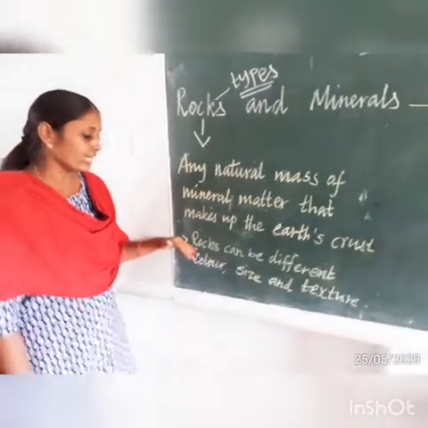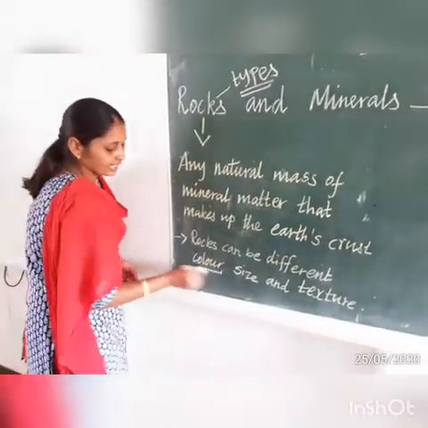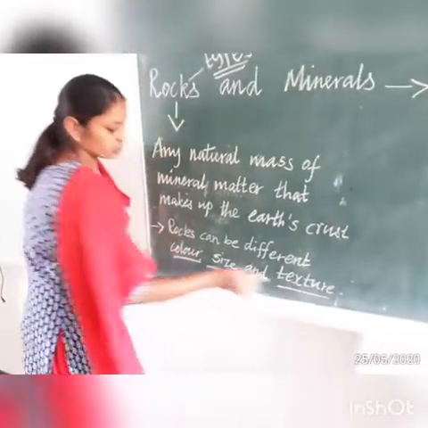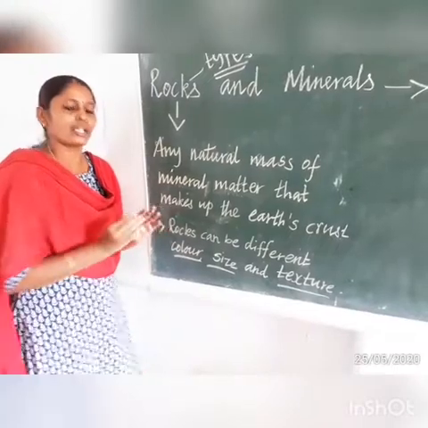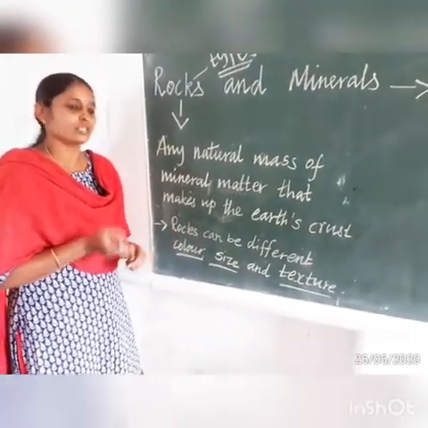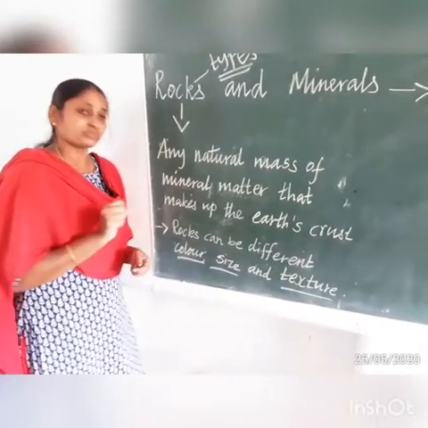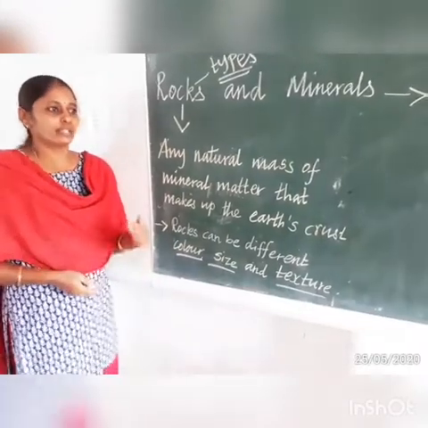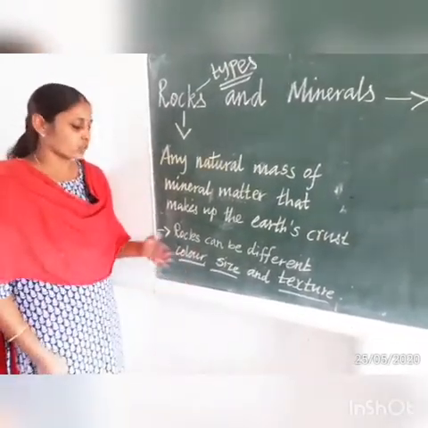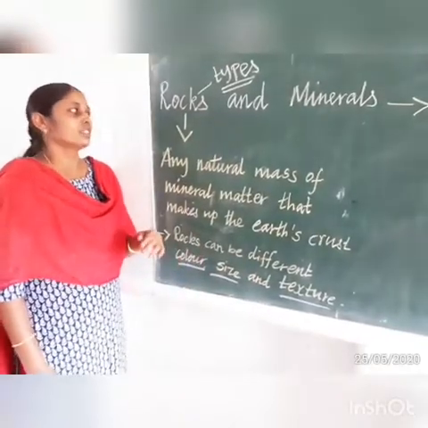We can classify rocks according to their color, size and texture. Suppose we are in a hill station like the Himalayan mountain range, there the rocks are different because of the geographical region. In each geographical region, the color, size and texture of the rock will change.